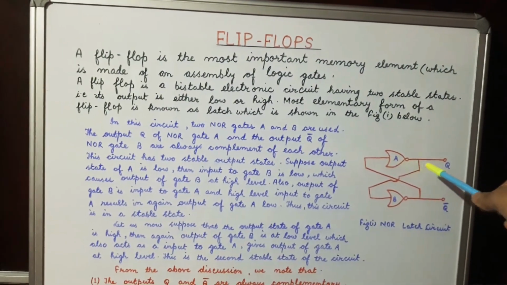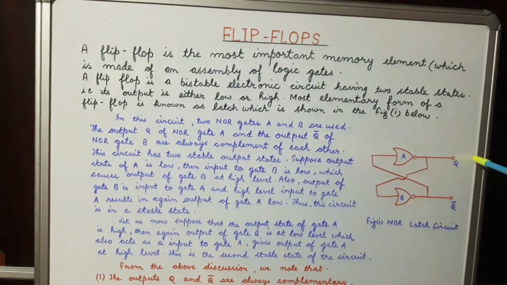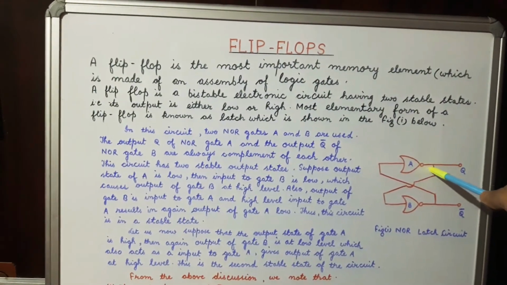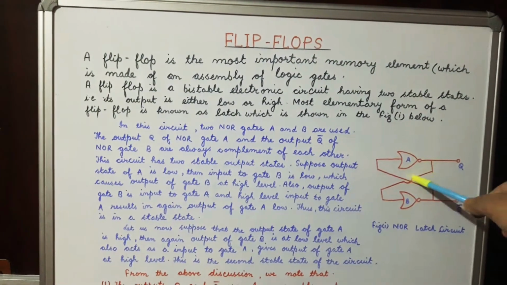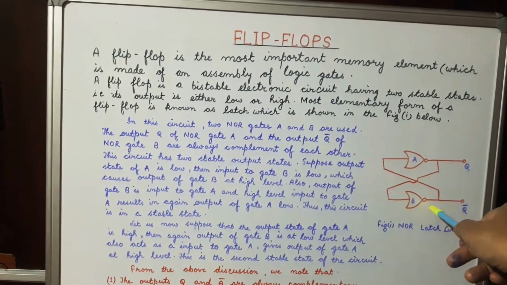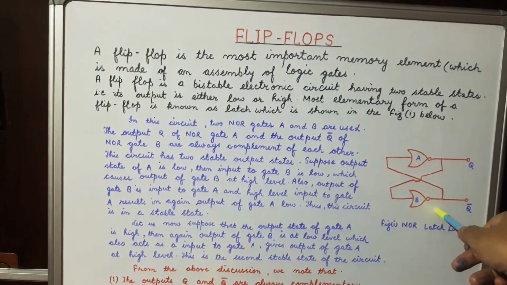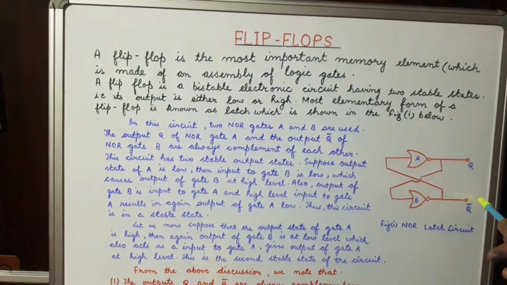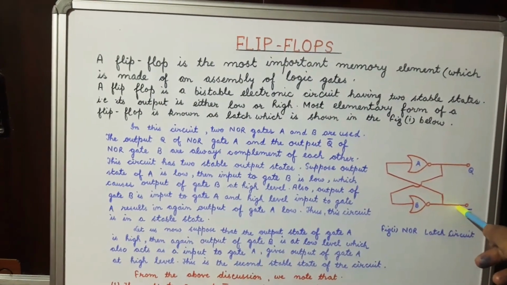Suppose that the output state of A is low, then the input to the gate B is also low, which causes the output of the gate B at high level.